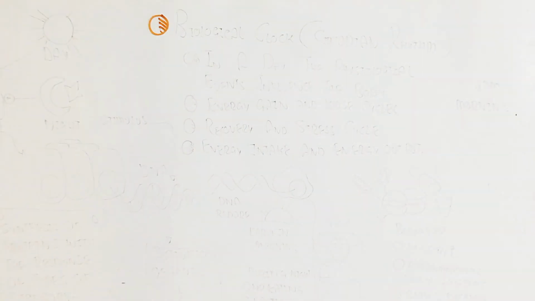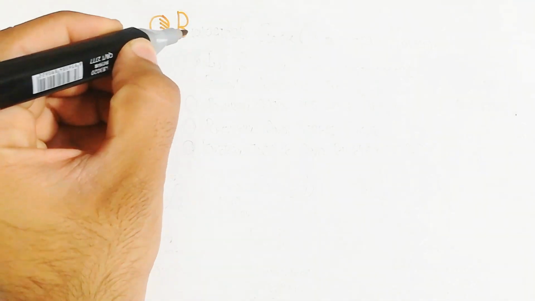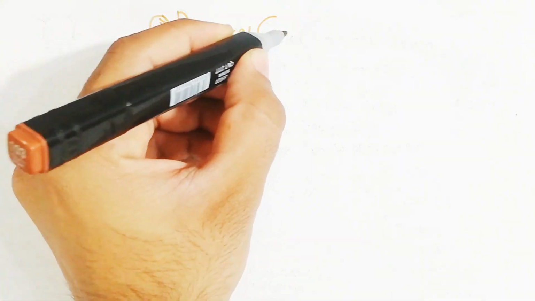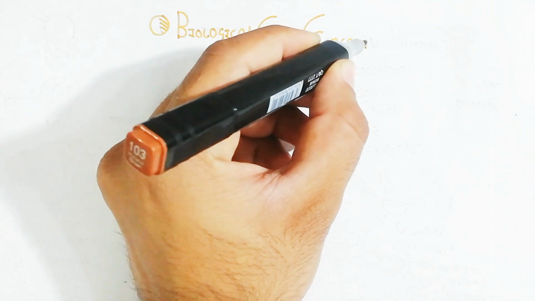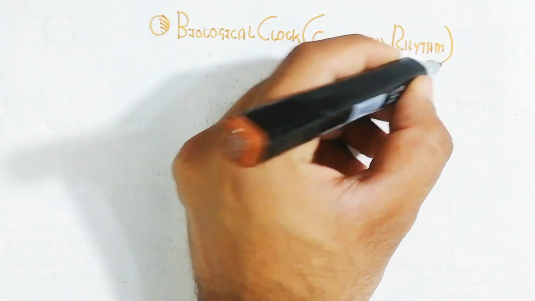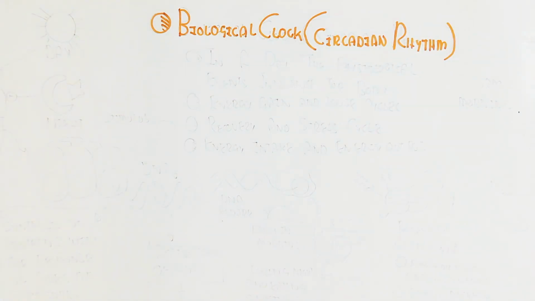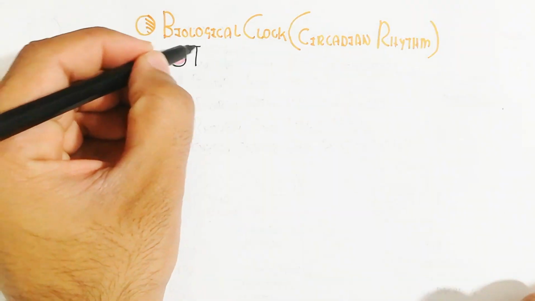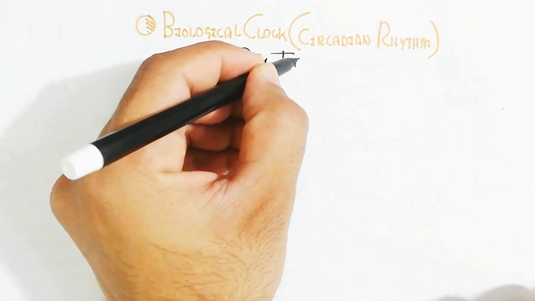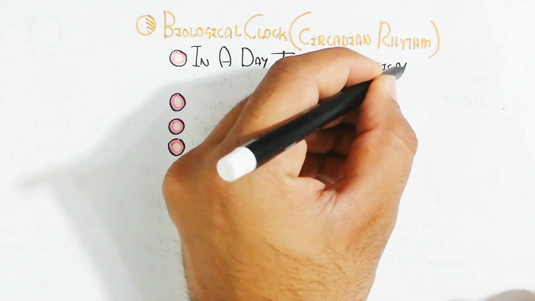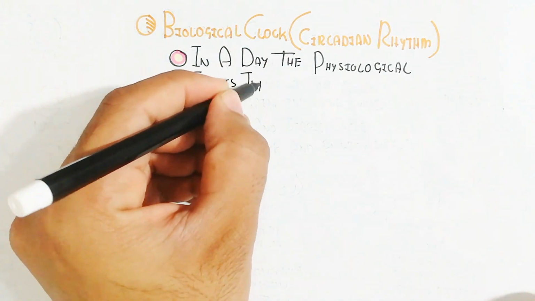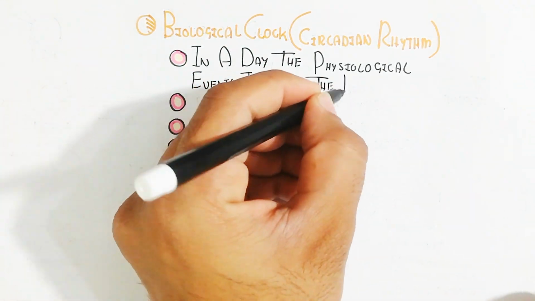Hello, Assalamu alaikum. In this video, we will understand about the biological clock. It is known as the circadian rhythm. We will understand how, in a day, the physiological events influence the body. So the external and internal stimuli will change the physiology throughout the day.